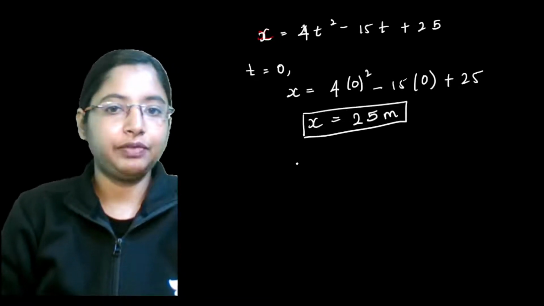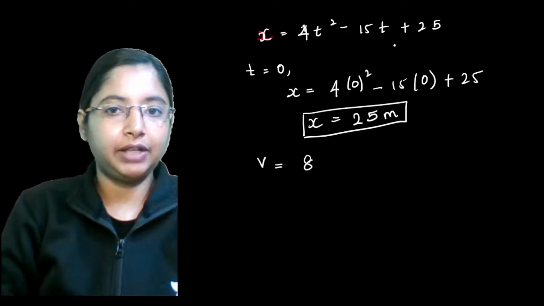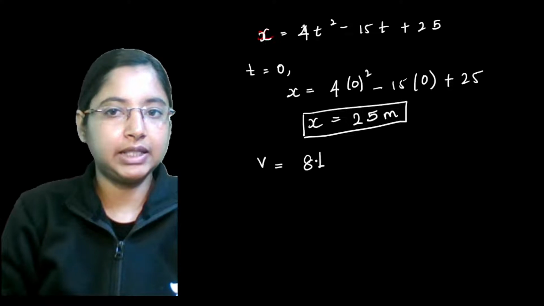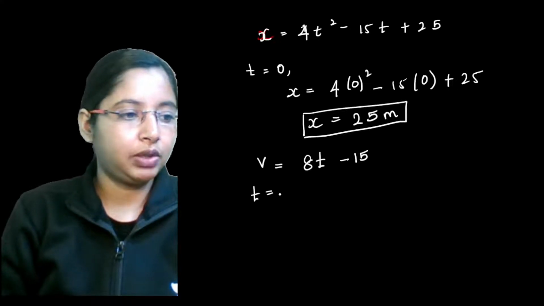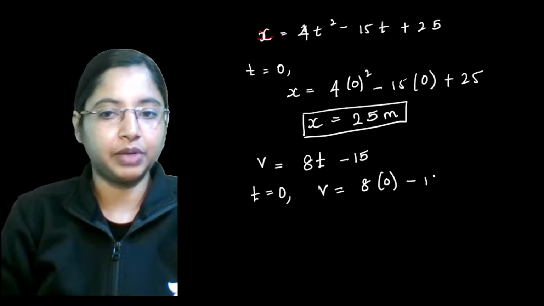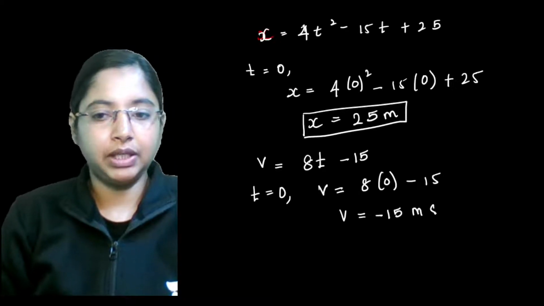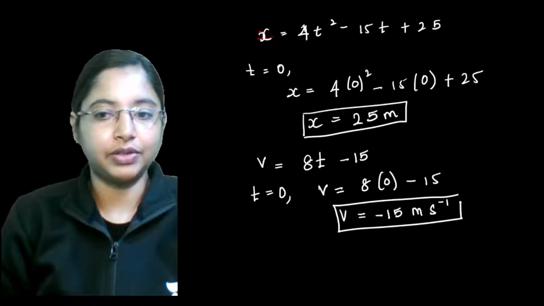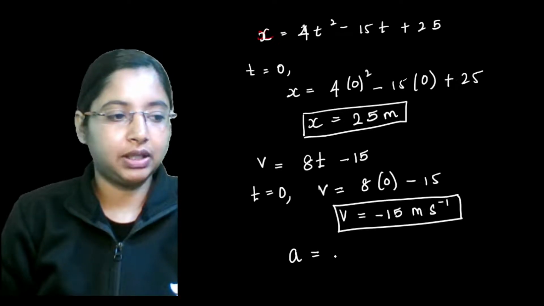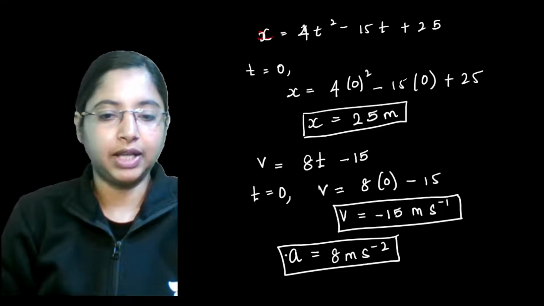Right. Next we start with velocity. Velocity, we got the equation as a derivative. Taking the derivative of this, we got 8t minus 15. Now at t is equal to 0, we have to substitute t is equal to 0 in this equation. V will be 8 into 0. This term becomes 0, but we have 15. So V will be minus 15 meter per second. This is your velocity. Acceleration, when we took the derivative, all we had was 8 meter per second square. So that's your acceleration that we directly got.